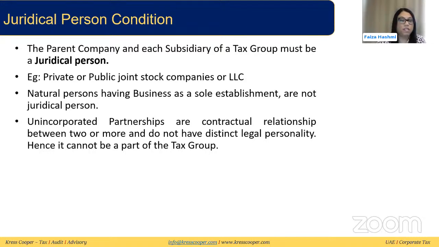By this definition, natural persons are excluded, because natural persons are not separate and distinct from the legal business. For example, in a sole establishment or unincorporated partnership, the natural person is treated as the same. So they are excluded for this condition and they cannot be part of the tax group. Freelancers, civil companies, sole establishments and unincorporated partnerships cannot be part of the tax group.